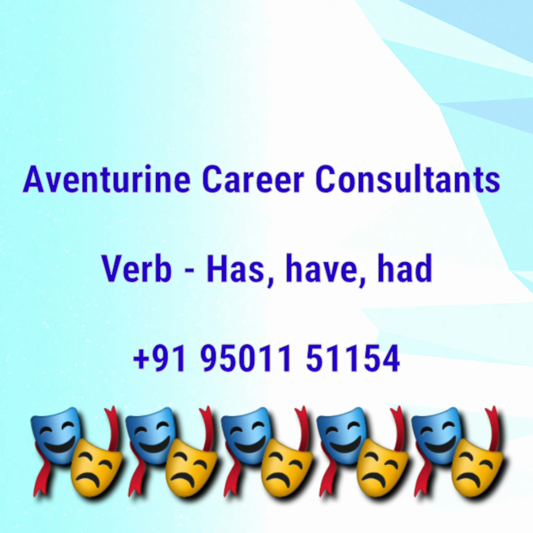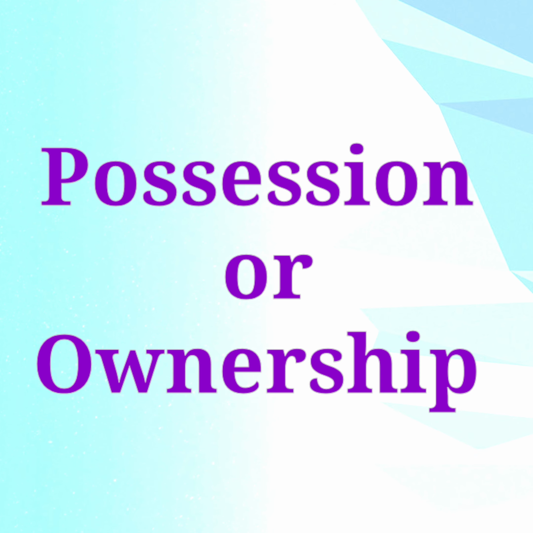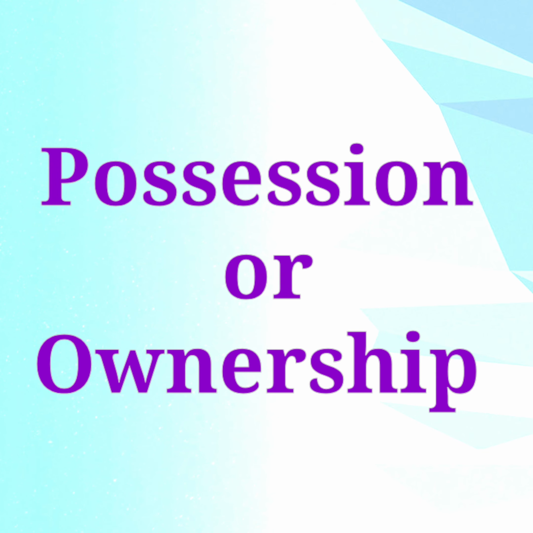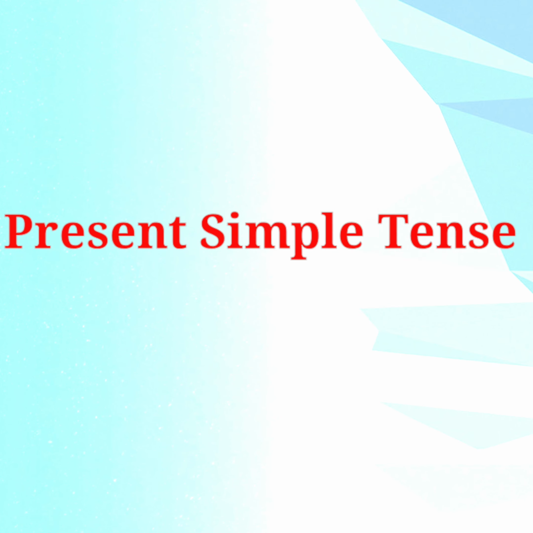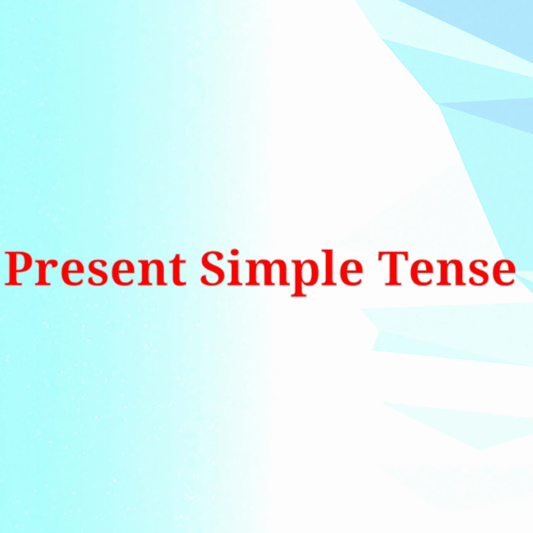Guys, today I am going to tell you the use of has, have, had as main verb. So guys, these are used as main verb when these mean possession or ownership of something. And as far as tense is concerned, in present simple tense we use has or have, and in case of past simple tense we use had. So let's start with the present simple tense.